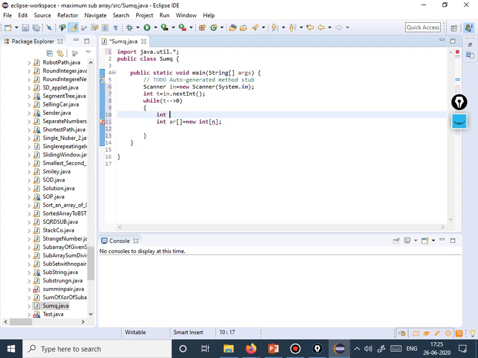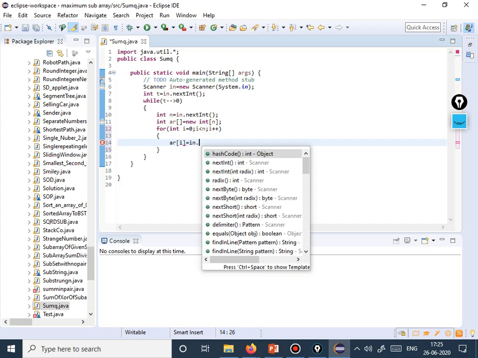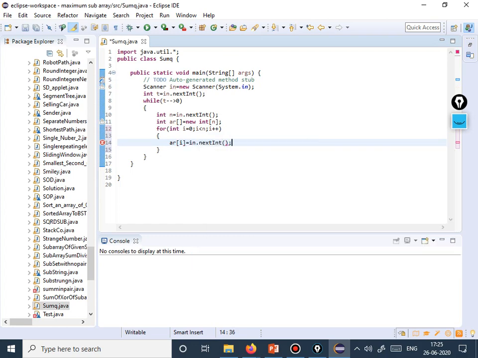At first we will take input in.nextInt for n and declare an array. Now we will take all the inputs. Array of i is equal to in.nextInt. So we have all the customers with their denominations over here. Now we need variables to store the count of the coins. We have f equal to 0 for 5, t equal to 0 for 10, and ft for 15. All right, so let's move ahead.